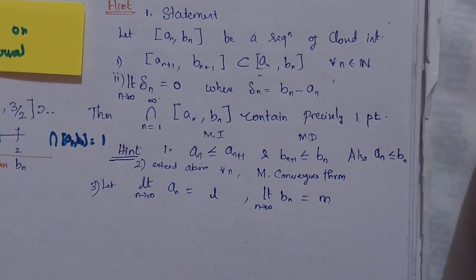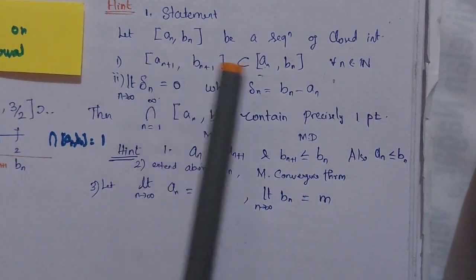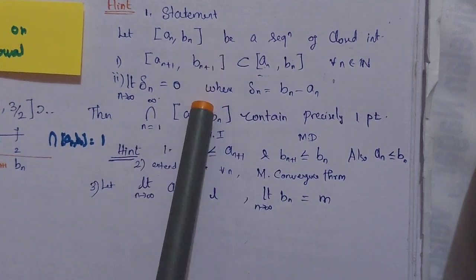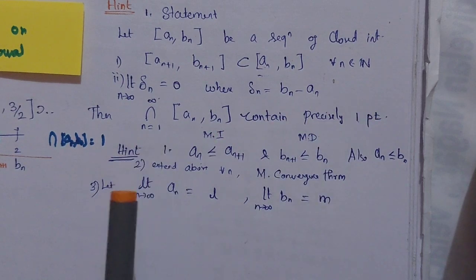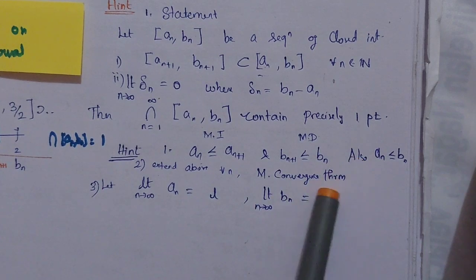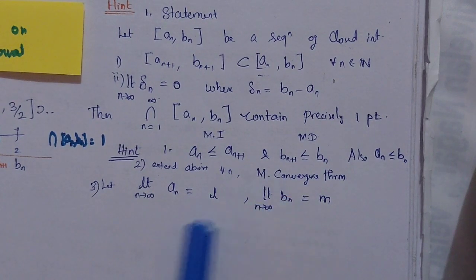Can you understand what you are going to prove? So you have taken this and you have constructed it in this way only. So these are the hypotheses. You have to show the intersection contains precisely one point. That means you are going to take the intersection. Then you are wondering why you should know the converging point and all. But you will be surprised by the end of the theorem. The theorem goes in a particular way, like the convergence is necessary for proving this theorem.